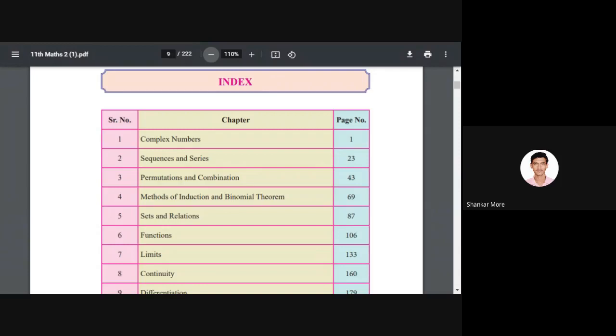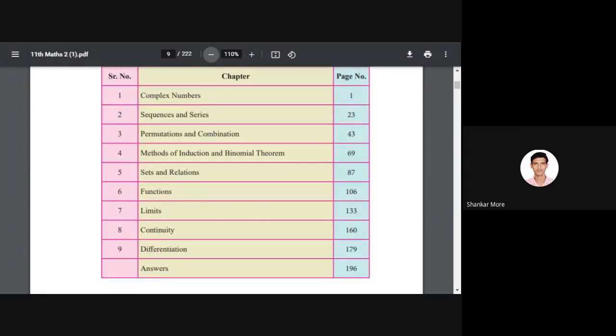So we have completed first chapter, second chapter, third, and sixth, I guess, right? 1, 2, 3, and sixth. So 4, 5, 7, 8, 9 are remaining. Out of which I'll be taking 7th, 8th, and 9th. These three chapters I'll be taking, and these two chapters, 4th and 5th, mostly Mangalam sir will take or somebody else will take.